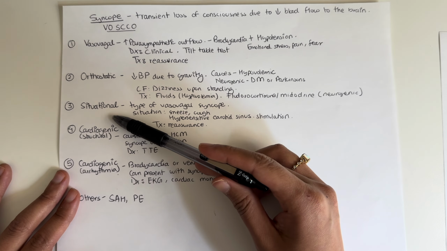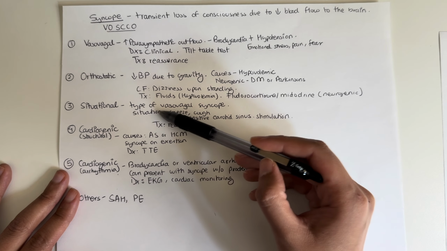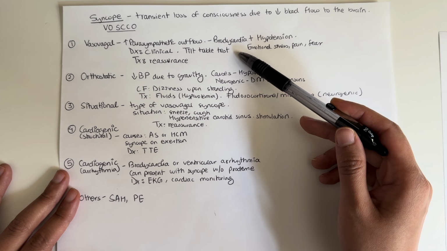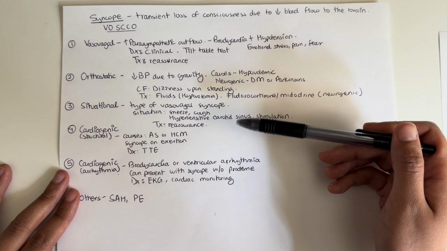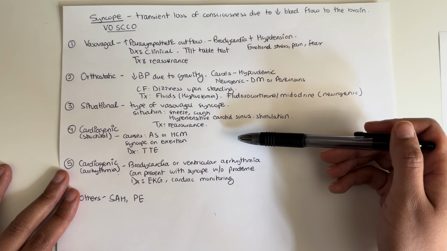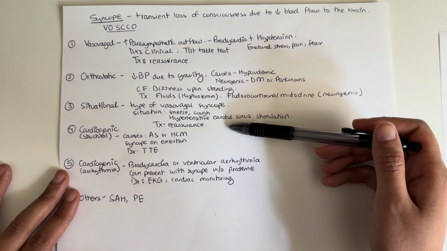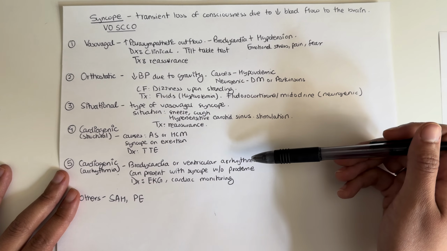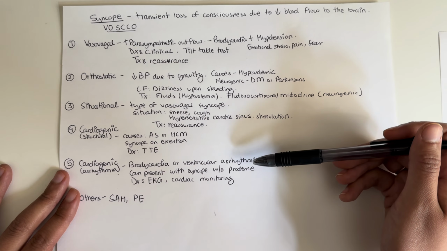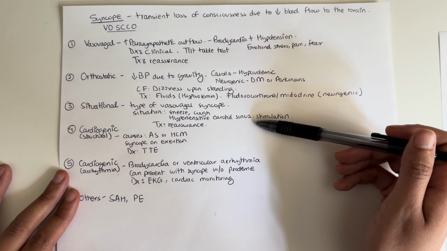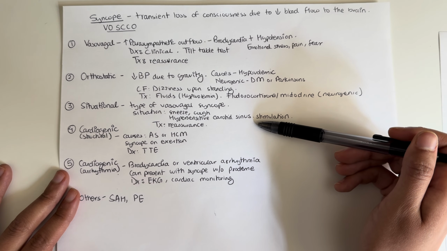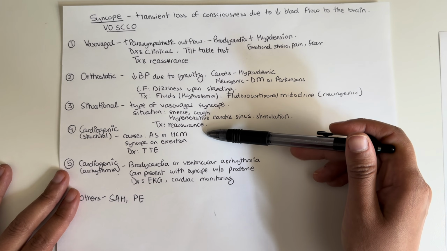The next one is situational. Situational syncope is a type of vasovagal syncope, but it is present in certain situations. So think about when a person is coughing or sneezing, or they have hypersensitive carotid sinus stimulation. For example, the patient is tying their tie and suddenly they have loss of consciousness, right? So that's hypersensitive carotid sinus stimulation associated syncope. And the treatment is usually reassurance.